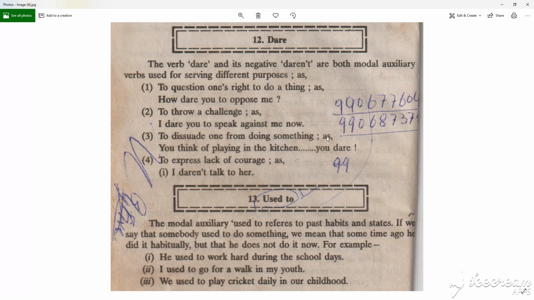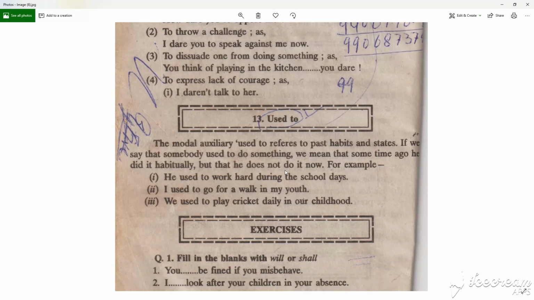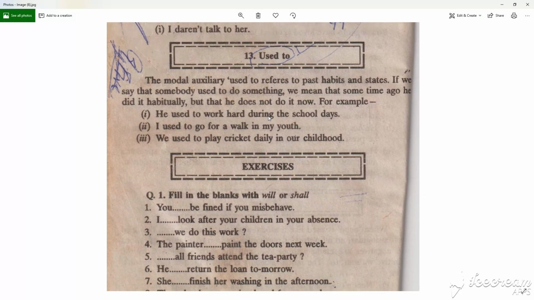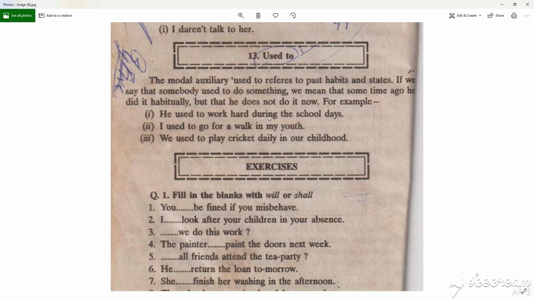There, the main points once again: to question one's right to do a thing, to throw a challenge, to dissuade one from doing something, to express lack of courage. That is all about the dare. So we will continue about the other modal auxiliary, that is used to.